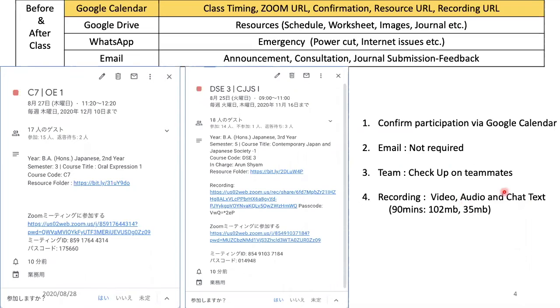So what we do is that if you can't access any of this video or audio, and you have a lot of sessions where there's a lot of discussion, I assign one person to type in the chat box what is being discussed, and another representative to talk about what they discussed in the team. So in that way, at least they'll get some. The chat text is about maybe 10 KB, so anyone can download this chat text. This is to assure that the lowest common denominator gets access to at least a little bit of what class is going on.